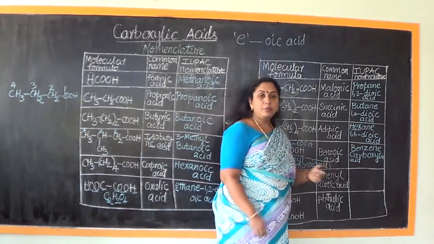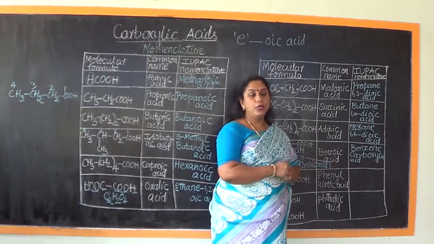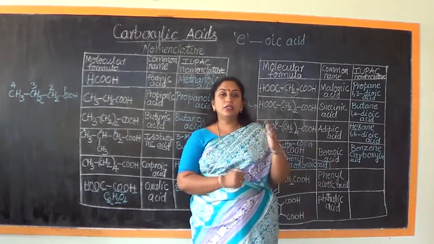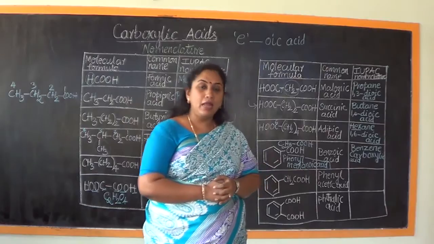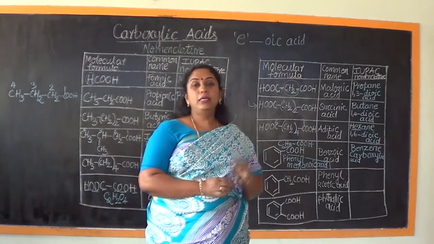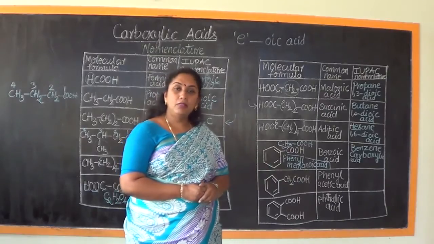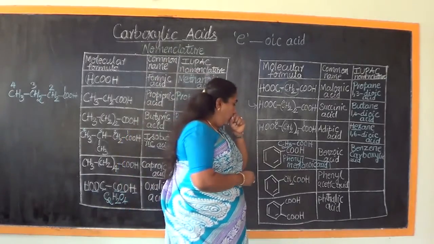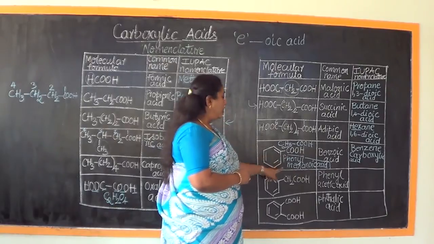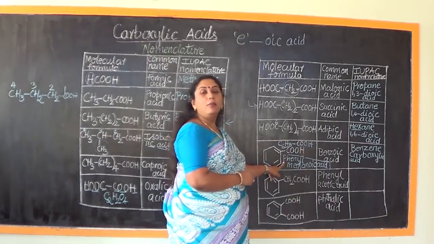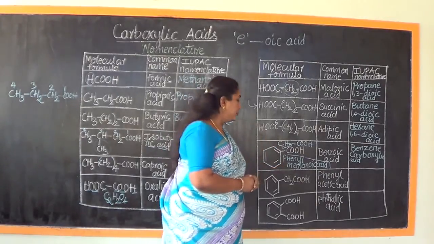The common name is benzoic acid. As I already told you, IUPAC has given sanction to use this particular name itself, but the perfect IUPAC name for this particular compound will be benzene carboxylic acid. Or else we can also call it as phenyl methanoic acid.